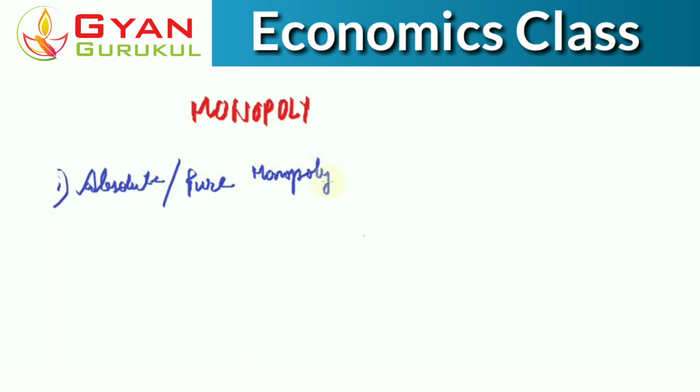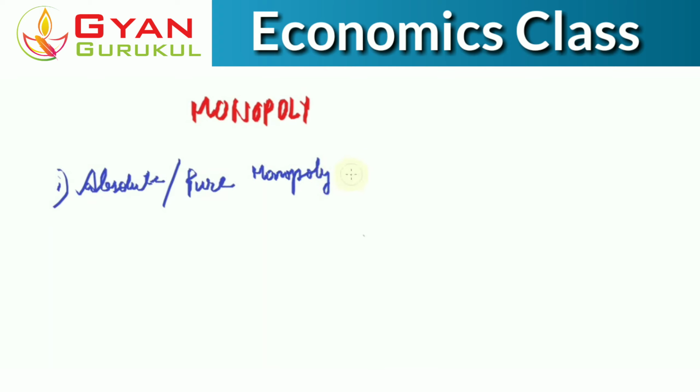Now this is the basic form of monopoly, the basic definition of monopoly. In this particular monopoly, what happens? There is a single firm that produces a certain product, and that product has no other close substitutes in the entire economy or in the entire market, right?